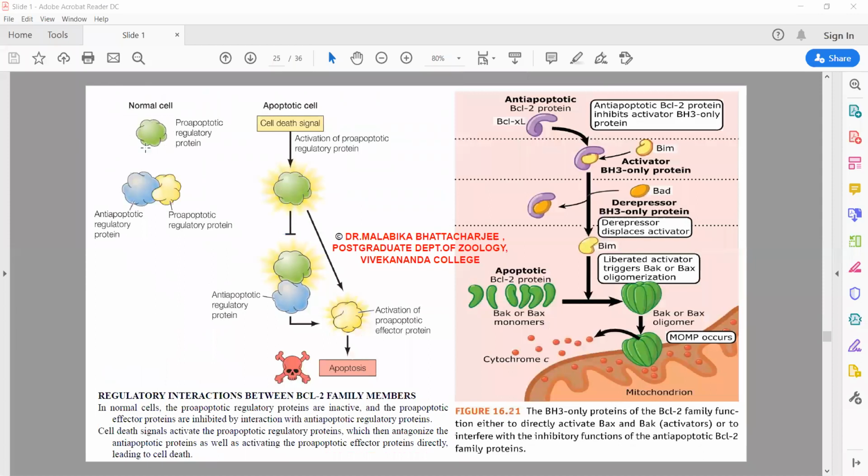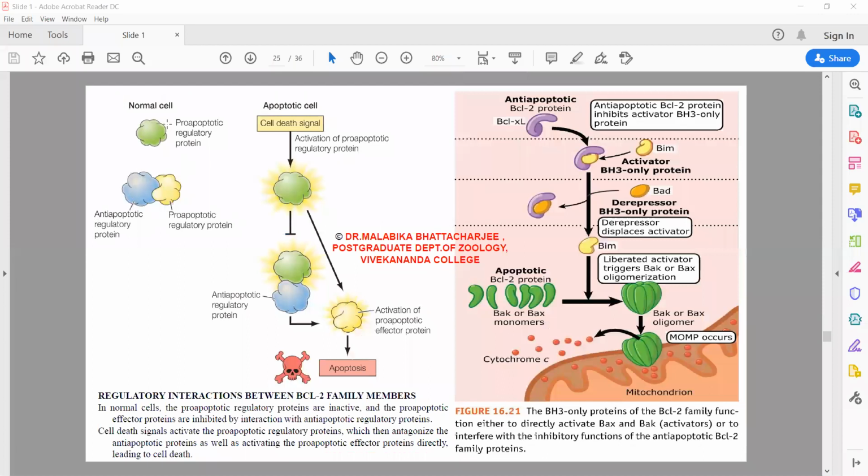And let us give names to these proteins. This is BID, which is a regulatory member of the BCL2 family. This is BAX, the blue one is BAX. And no, sorry, the blue one is BCL2, anti-apoptotic or pro-survival. And the yellow one is pro-apoptotic, or BAX.